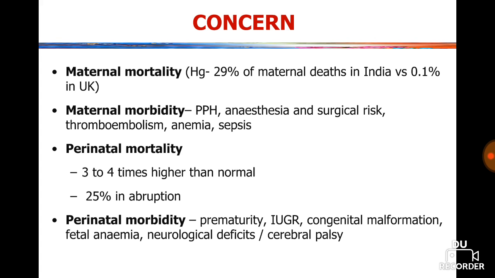And perinatal mortality rates are 3 to 4 times higher than normal, and 25% is in case of abruptio placentae or abruption. And what are the perinatal morbidities? These are prematurity, intrauterine growth restriction, congenital malformation, fetal anemia, neurological deficits, or cerebral palsy.